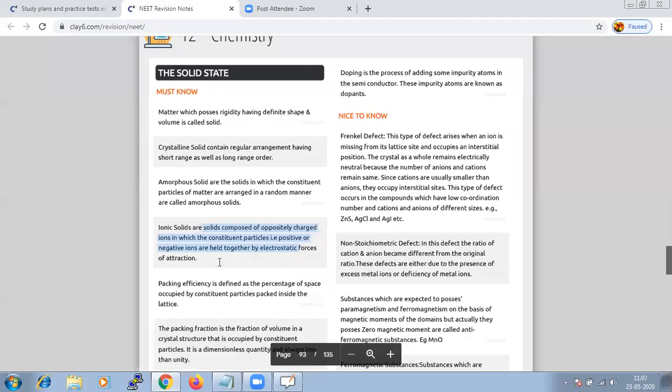And the next important part we have to talk about is packing efficiency. What is packing efficiency? Packing efficiency is nothing but the percentage of space occupied by the constituent particles packed inside the lattice. That is the most important factor. And when we are talking about packing efficiency, we should know the formula.